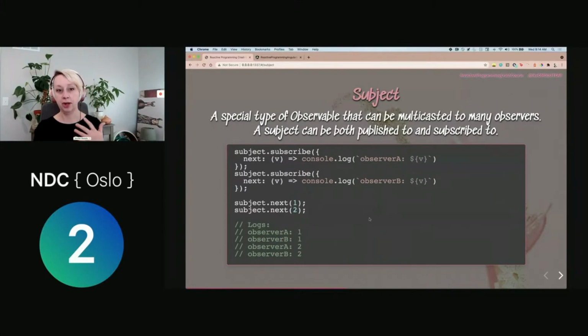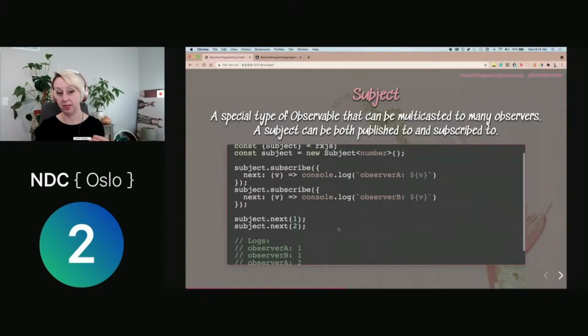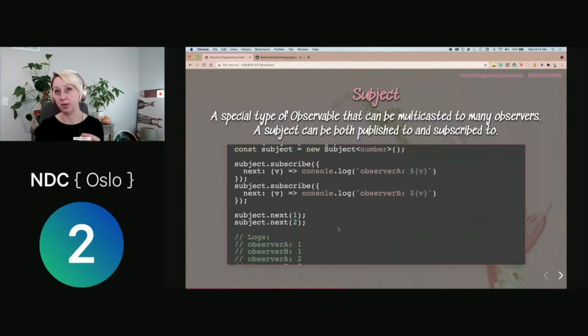So an observable can only be subscribed to. It handles its own execution. With a subject, we can subscribe to these, but we can also publish to them by calling the next event. So let's say I have a string and I want to collect something from a user. I want to understand if there was a click event. Maybe I wire up a subject, and when I get that click event from the user, I call next on that subject with whatever that user clicked on. So this allows us to take anything really into a stream.